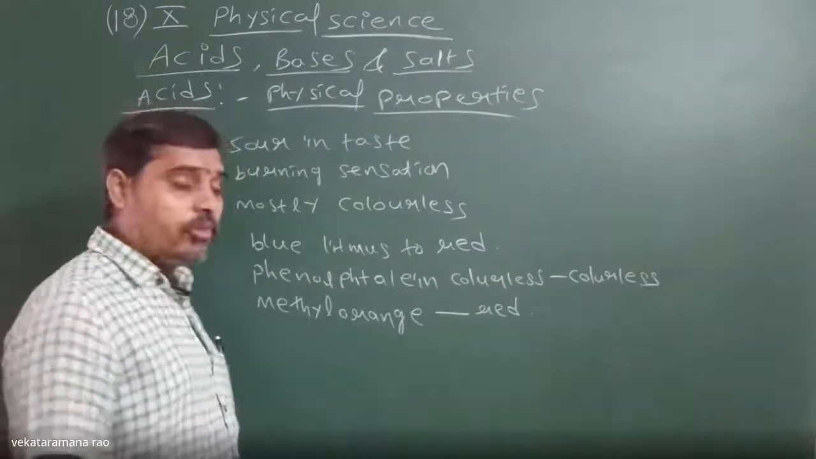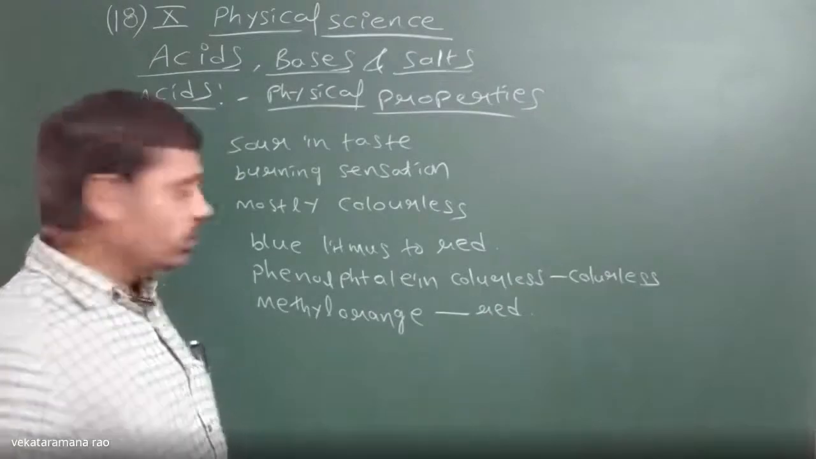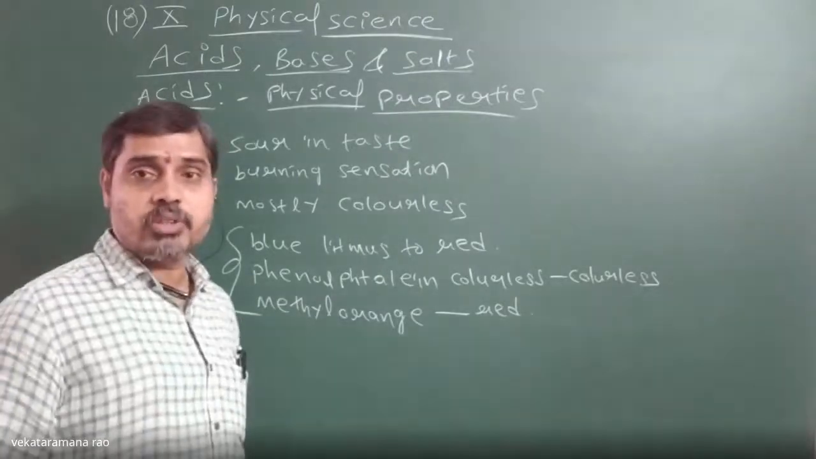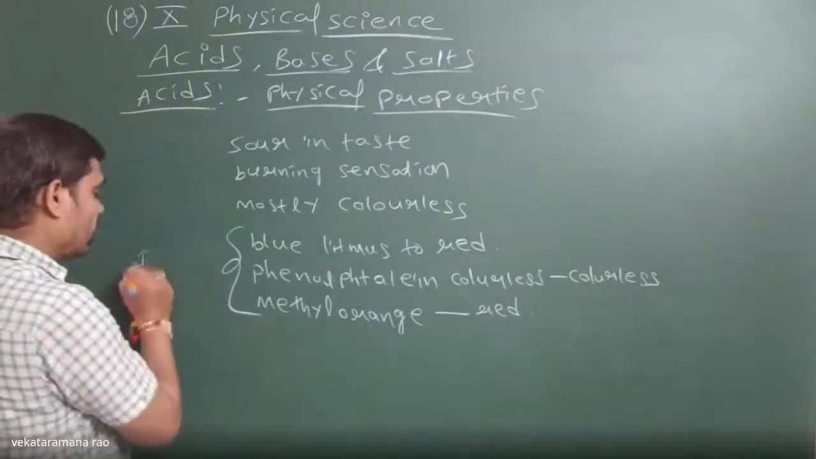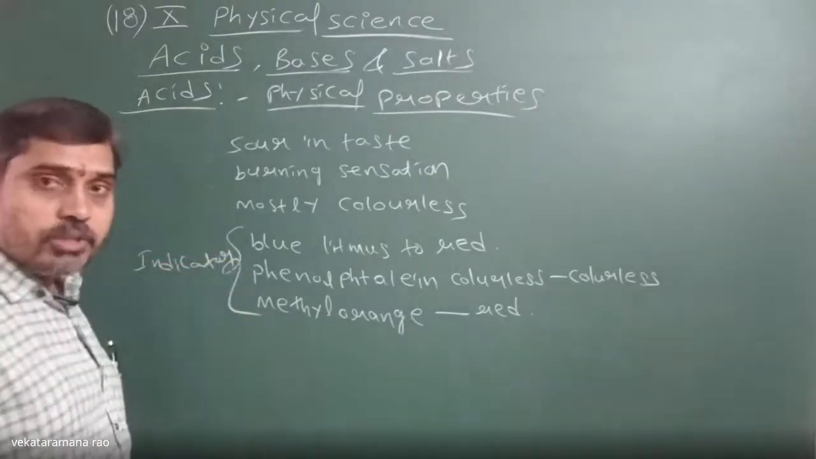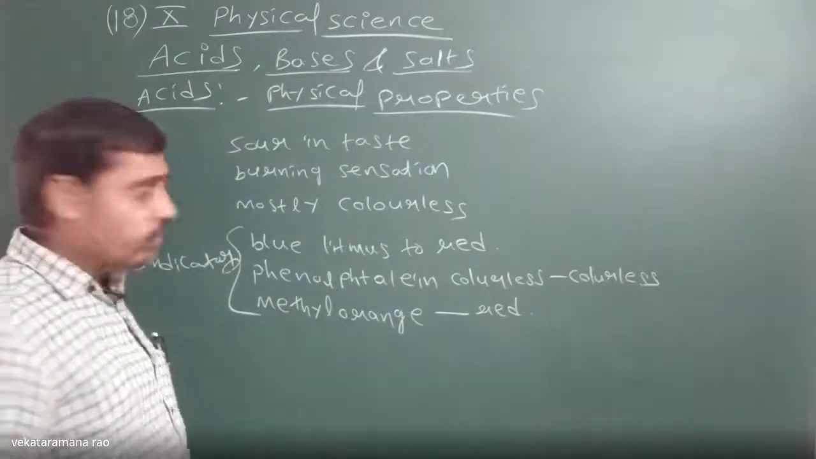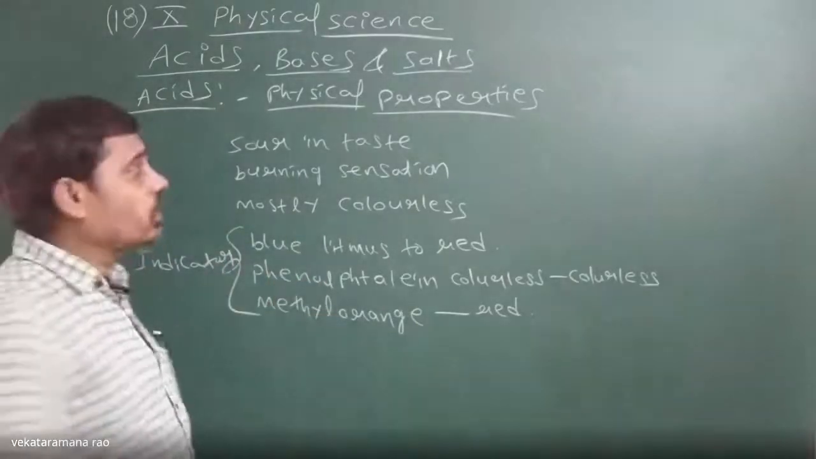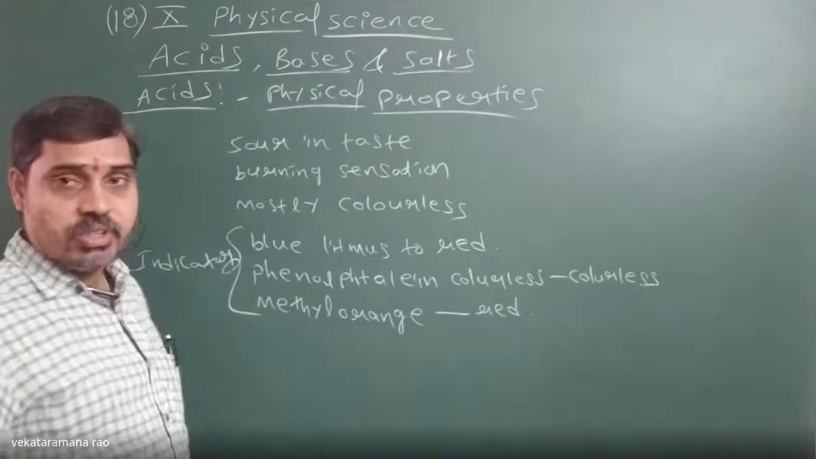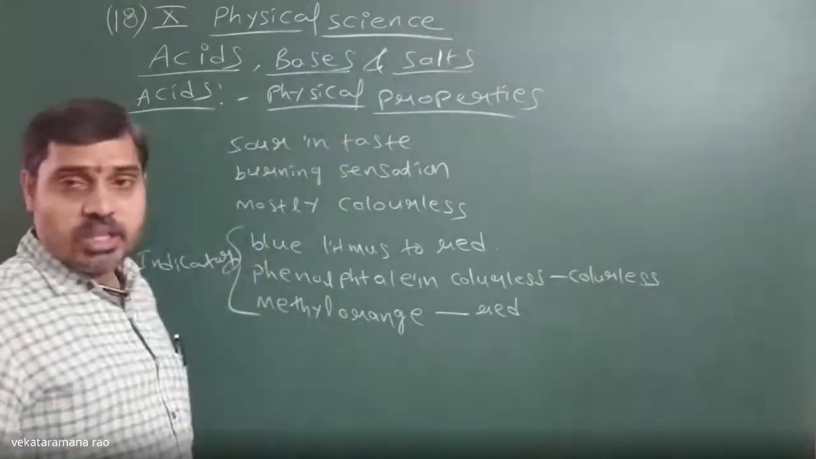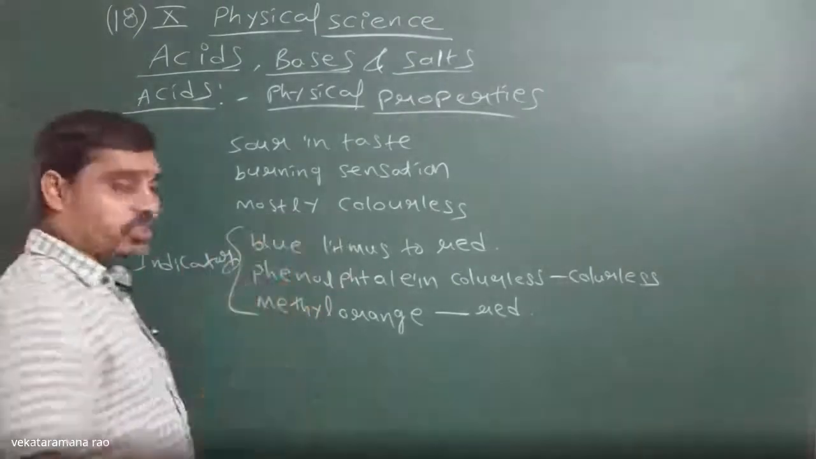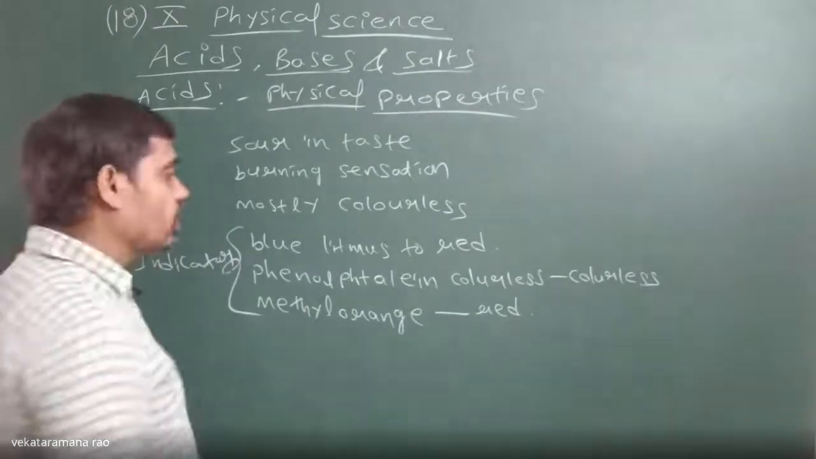And if you take any natural indicator, these are chemical indicators, though they can be made naturally also. What are indicators? Substances whose color changes when they are made to react with acids or bases or salts. So these are the general physical properties of acids. They are sour in taste, they give a burning sensation when they fall on our skin, and they are mostly colorless in a neutral solution.